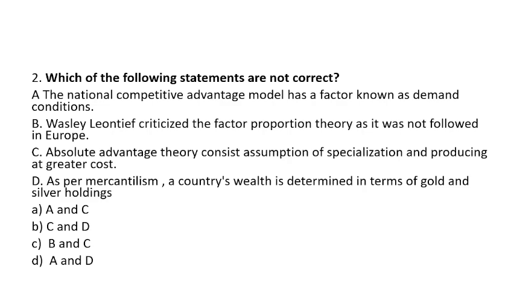So let's check one by one. The National Competitive Advantage Model was given by Michael Porter, in which he talked about 4 factors. Demand condition is one of the factors among the 4. So this statement is totally correct, and A and D will be totally eliminated. Now we have B and C.